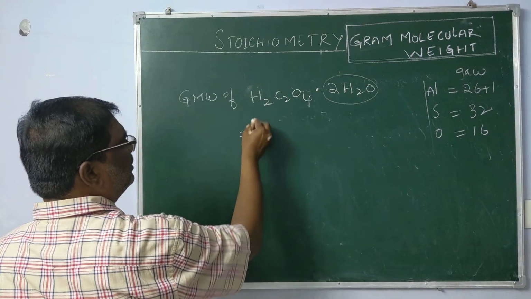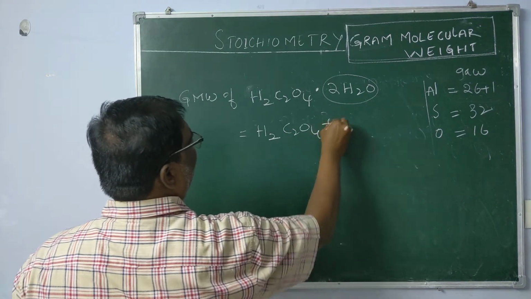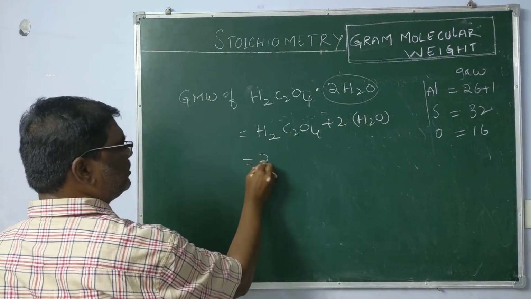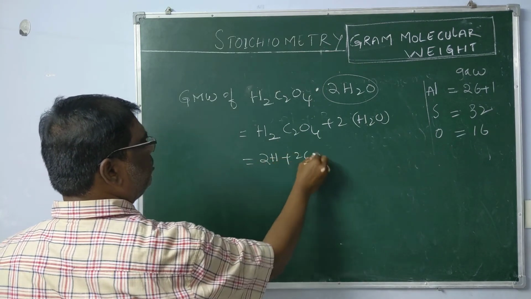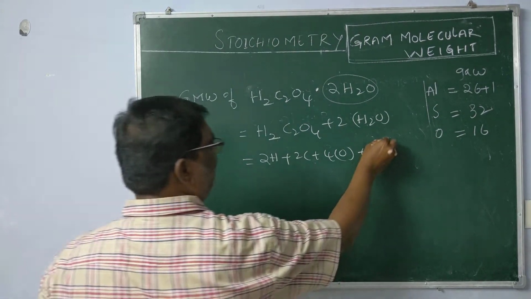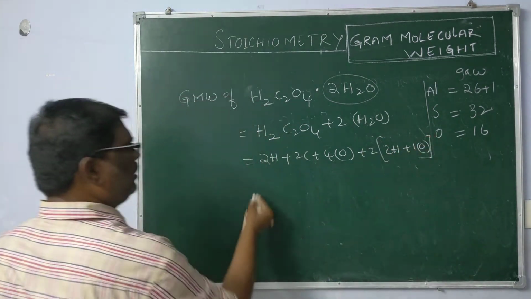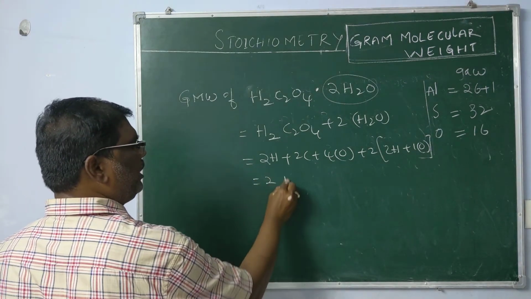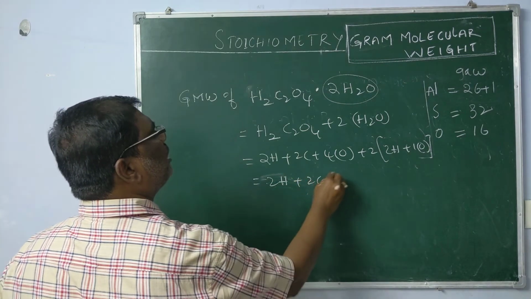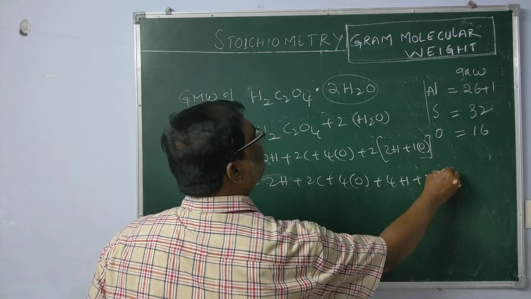This is the summation of oxalic acid and 2 water molecules, taken as 2 hydrogens, 2 carbons, 4 oxygens plus 2 into (2 hydrogens and 1 oxygen). On simplification, 2 hydrogens plus 2 carbon, 4 oxygens plus 4 hydrogen plus 2 oxygen.